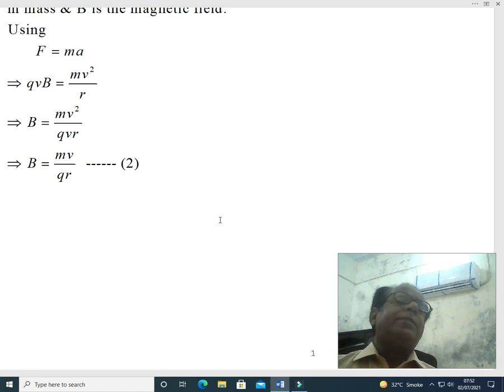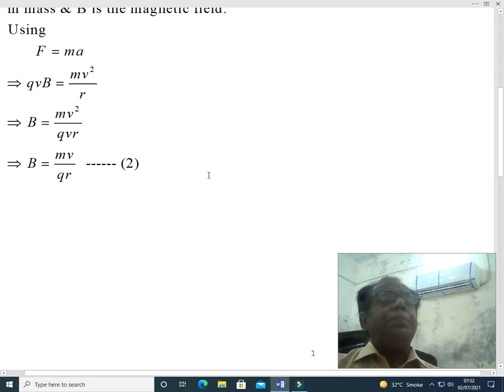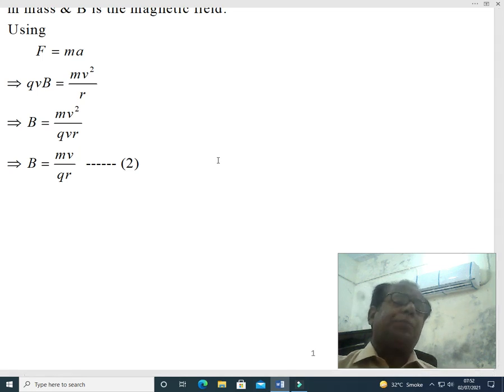That is to say v square will be changed to simple v instead of v square. So magnetic field B will become B equal to mv over qr. We have given equation number 2 to this expression.